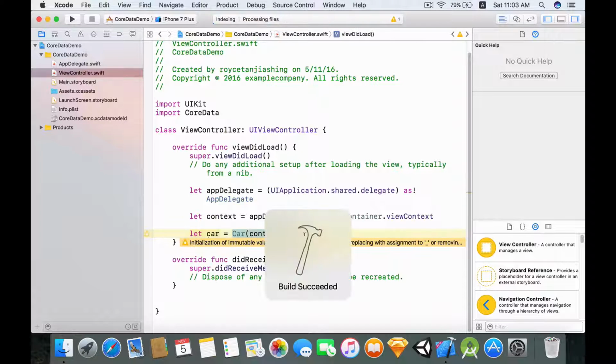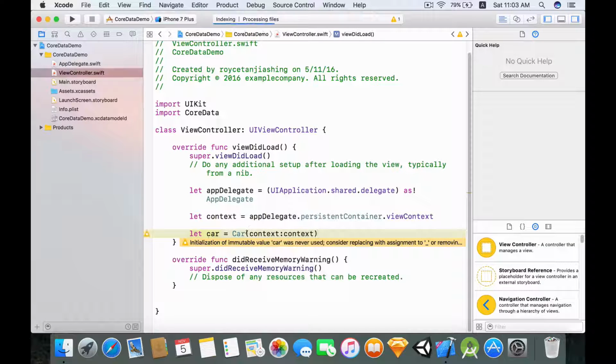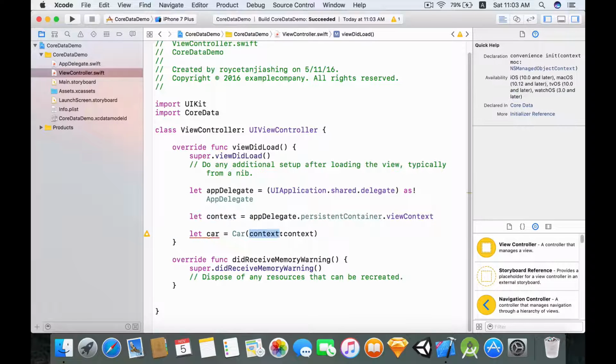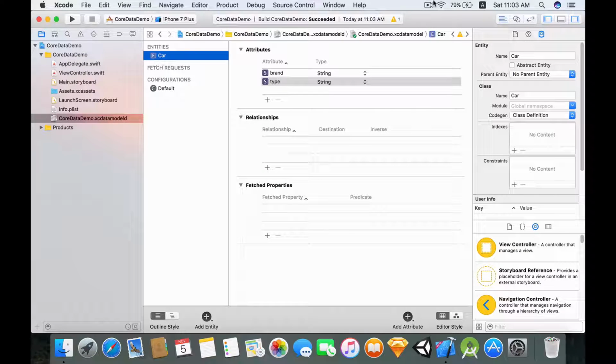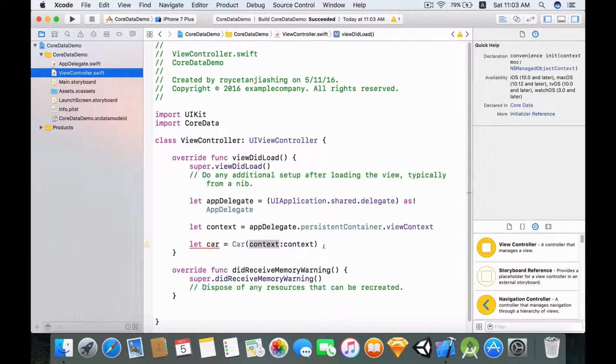So what this is doing is creating an instance of the Car class, and then passing in this context as an argument. If you click on this entity, open up this side pane over here, and click on this funny looking icon, we see the Codegen is Class Definition. That means it's defined as a class, and you can use it like how you use any other class.